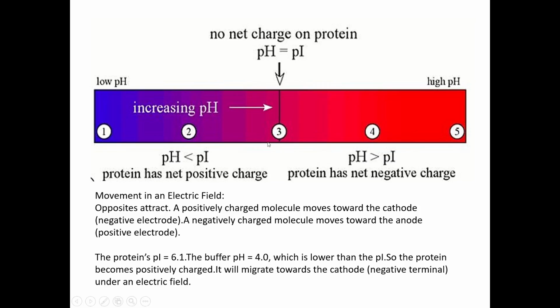And you can see here, with increasing pH, alkalinity increases, and if this is the isoelectric point, there is no net charge here. If you go this side, it will be negatively charged, and if you go this side, it will be positively charged.